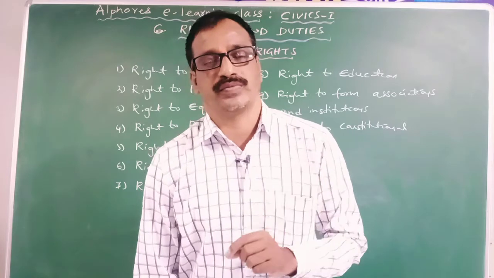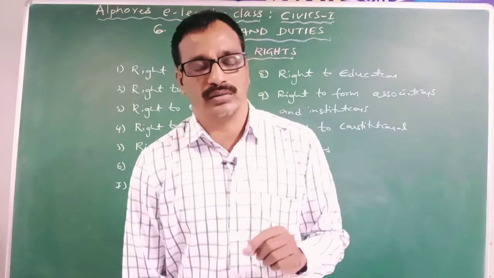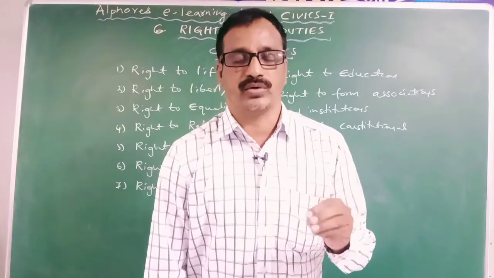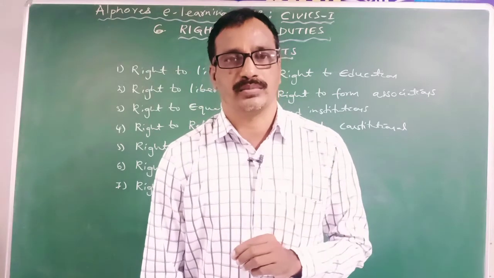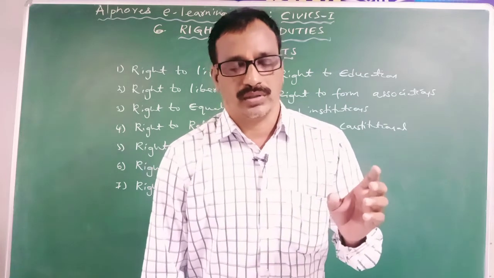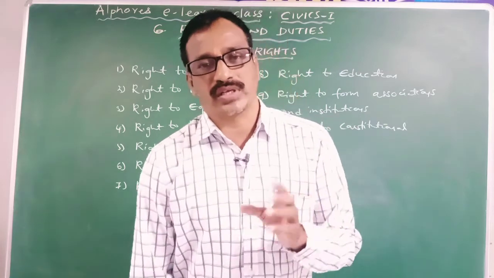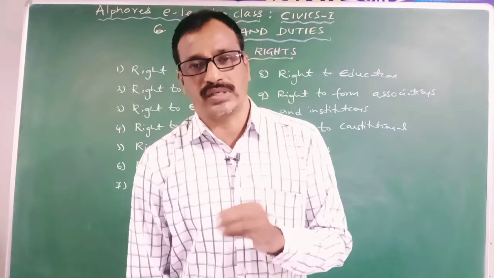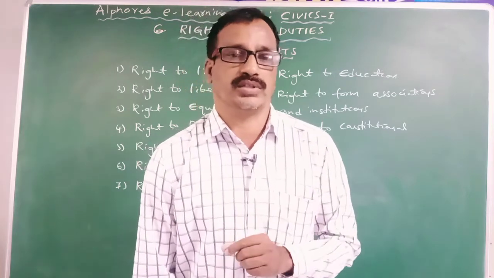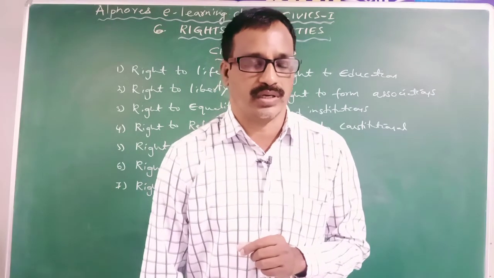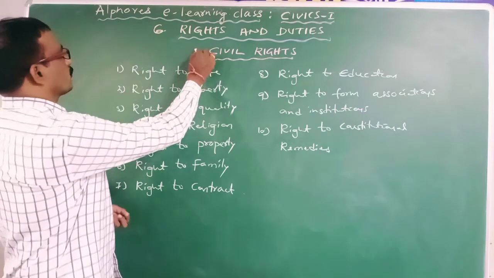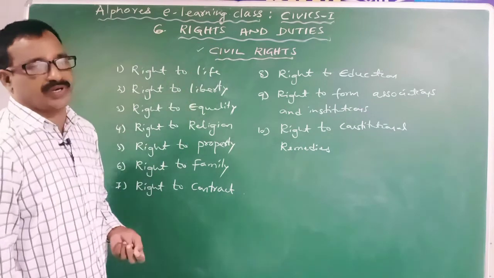Some of the examples for economic rights are right to work, right to compensation, right to leisure and rest, right to reasonable hours of work, right to social security in case of disability, physical disability, old age or sickness. These are some of the examples for economic rights. Okay. Now, I am going to explain a new topic, that is civil rights.